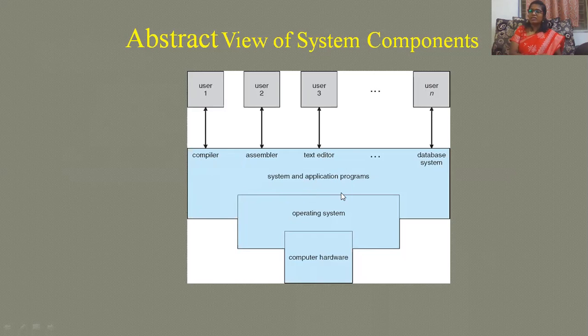Hope you all have learned this word in the first year itself. Here I'll tell you the basic difference. System programs and application programs, both are different. We also call them system software and application software. As we have talked, software is nothing but a set of instructions. So why do we write the instructions? To tell the computer, please do this. These instructions are divided into two: system software as well as application software.